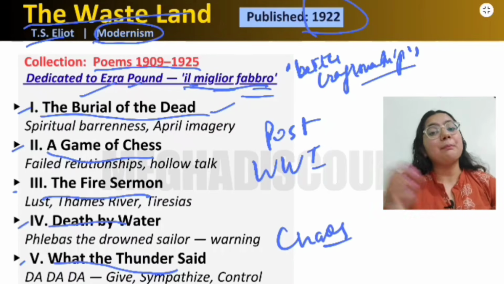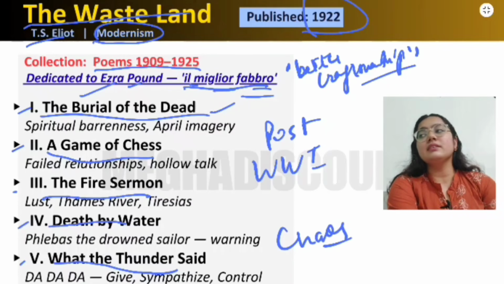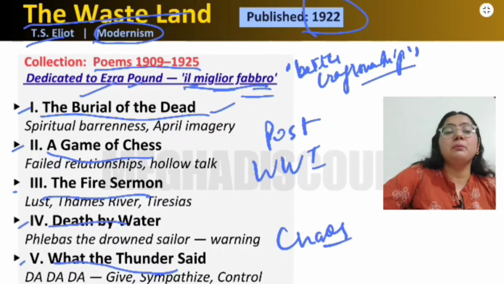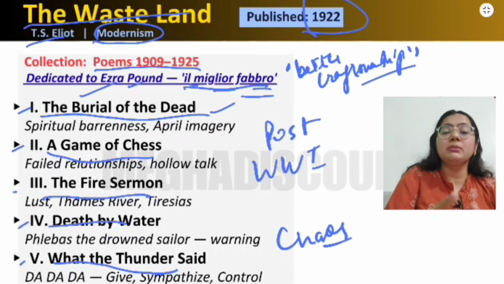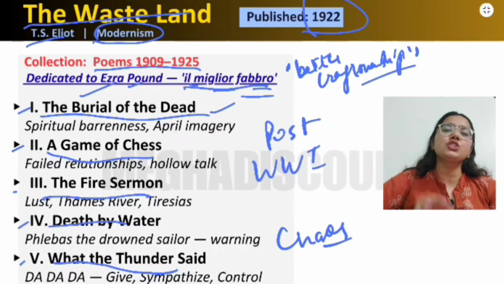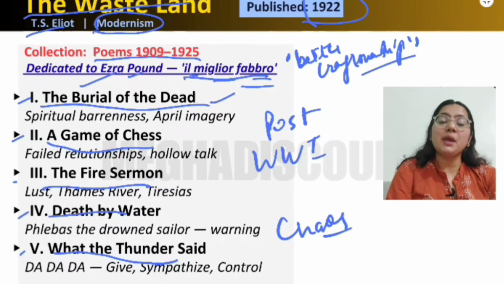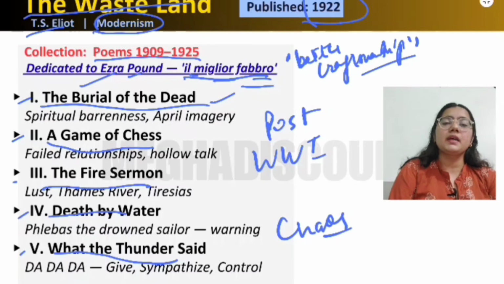So in The Burial of the Dead, the first part starts from "April is the cruellest month." Now in England, April is a very happy month. Nature is happy and people are going on pilgrimage. In Chaucer's Canterbury Tales, in April, the pilgrims are going to Thomas Becket's shrine.